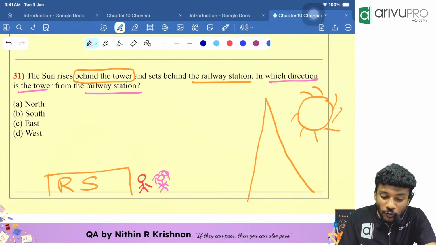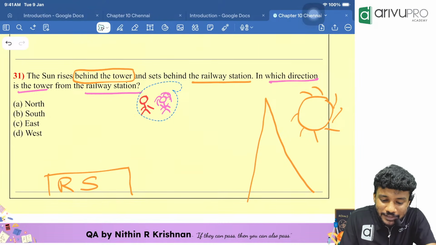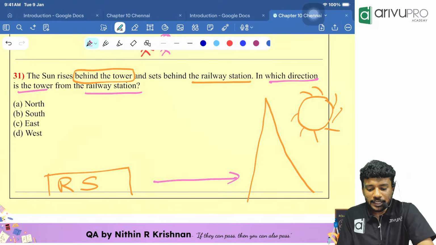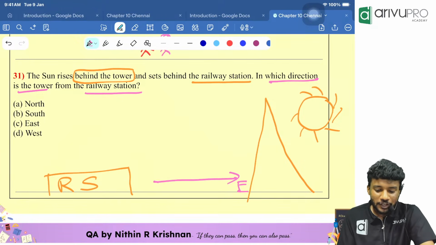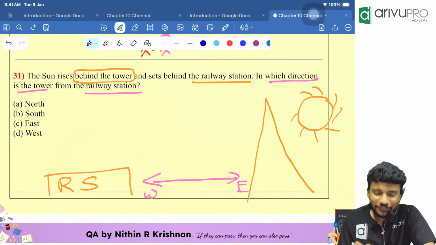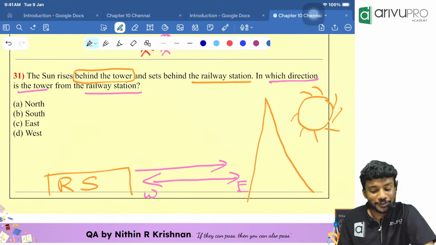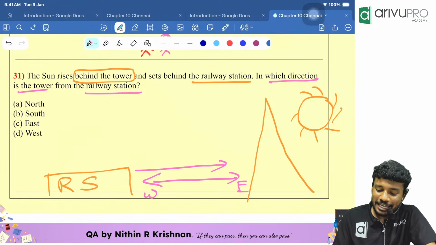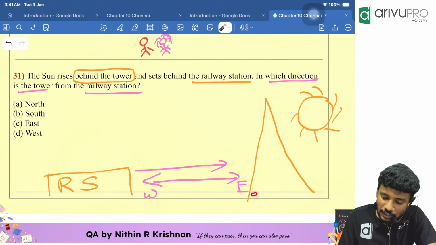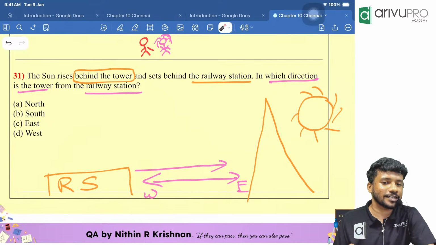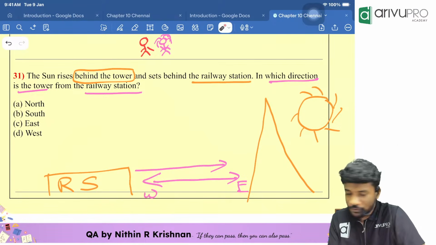Now, always draw a sample picture. We know towards this side is our east direction, and towards this side is our west direction. A person wants to go from the railway station towards the tower, which direction should he go? East direction. If a person wants to go from the tower to the railway station, which direction should he go? West direction. Okay.